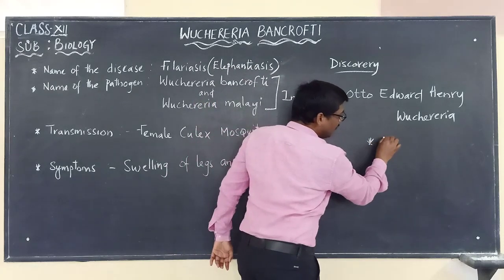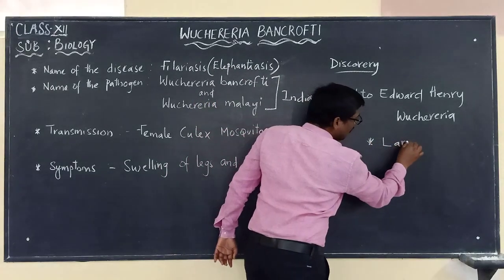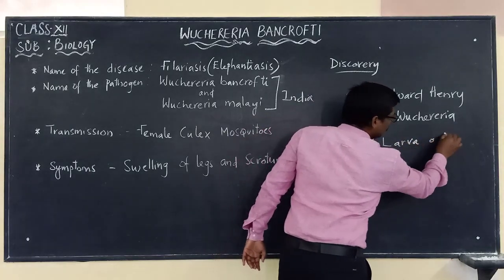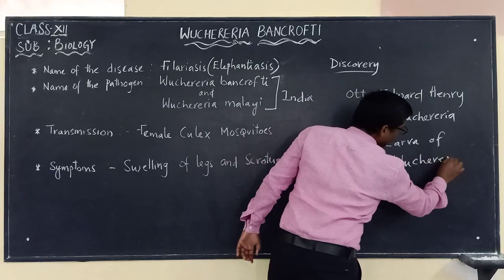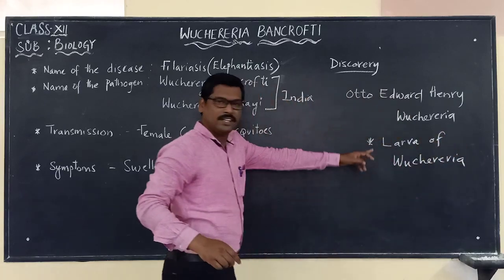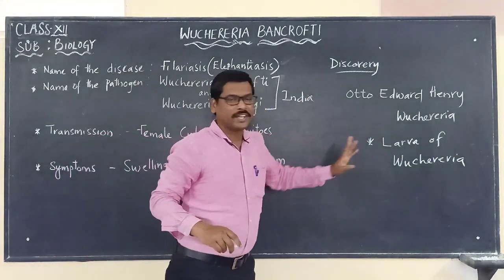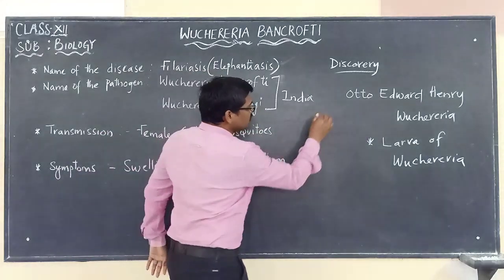He is the one who, for the first time, identified or discovered the larva of the Wuchereria pathogen. And there is another scientist.